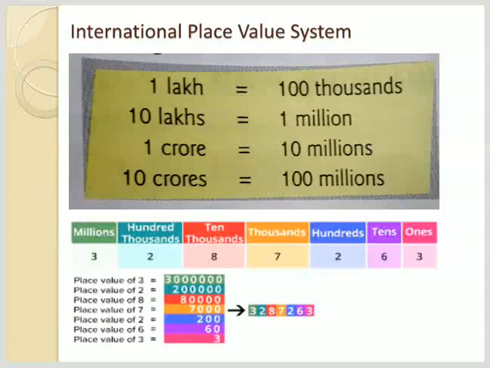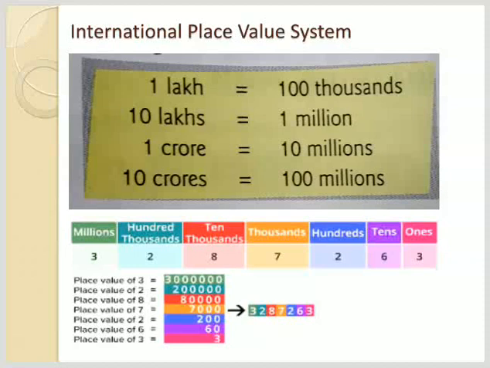So let's start the second topic, that is the international place value system. Here the first picture is about the comparison between the Indian and international place value system. 1 lakh is equal to 100,000, 10 lakhs is equal to 1 million, 1 crore is equal to 10 millions, and 10 crore is equal to 100 millions. This thing we will discuss when we compare the Indian and international place value system.